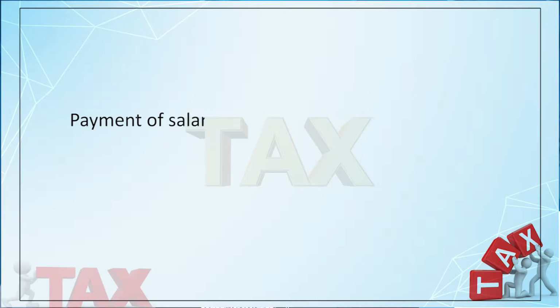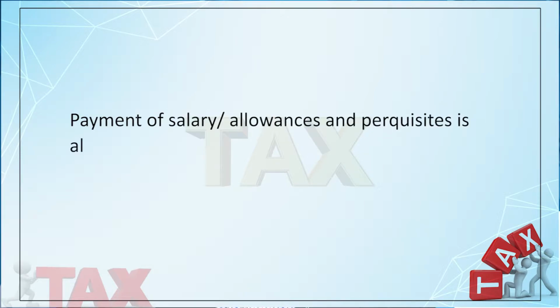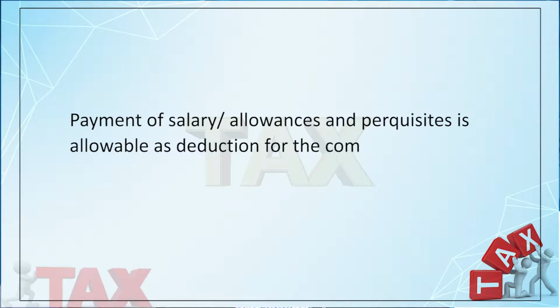Now, salary is being paid by the employer, here the corporate assessee. So, in the hands of the company, all the expenses relating to the salary or perquisites or allowances are allowable as deduction under section 37(1).